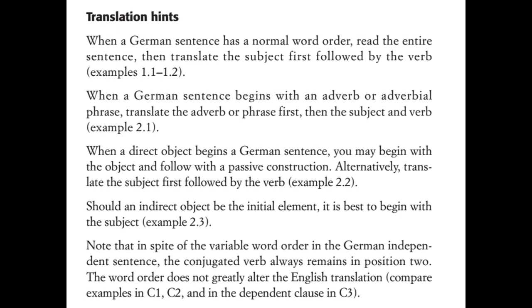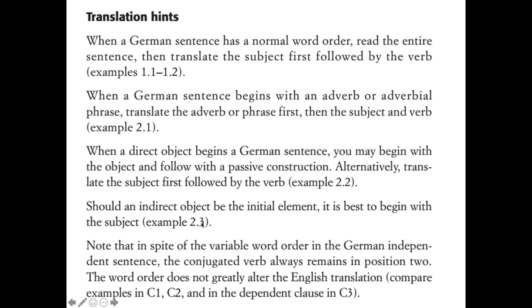And then when the German sentence begins with an adverb or adverbial phrase, translate the adverb or phrase first, and then the subject and the verb. So you could say, heute gehe ich, today I go, right? And then when the direct object begins the sentence, you can begin with the object and follow with a passive construction. And so you can begin with a direct object as long as it's clear that that's a direct object in English. One way to do that is by making the verb passive, or you just move the subject and change the word order so that the subject is first.